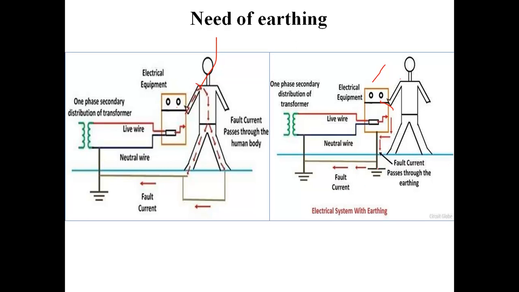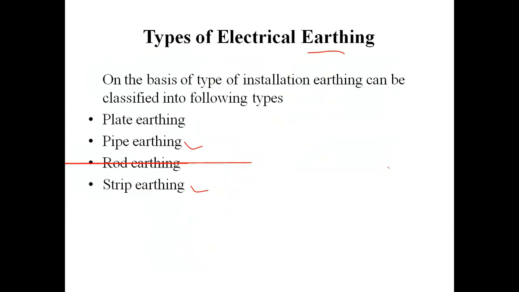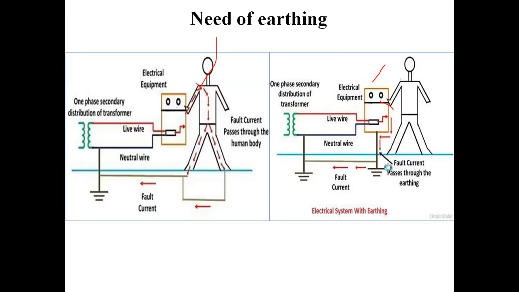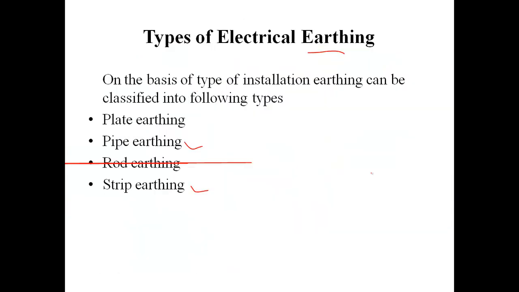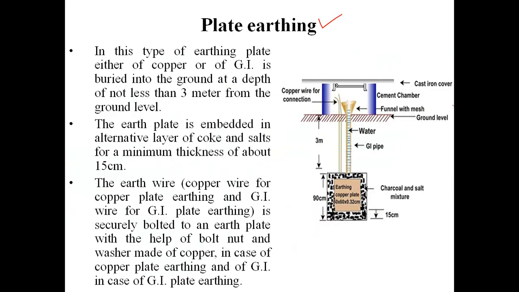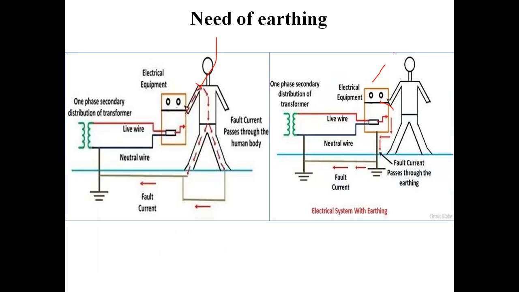We just cannot connect the earth wire to the outer surface or the soil of the ground. That will not be sufficient. So we have to make some arrangements so that the conductivity of the earth wire is very much improved, and the current has a very low resistance path to flow to the ground.